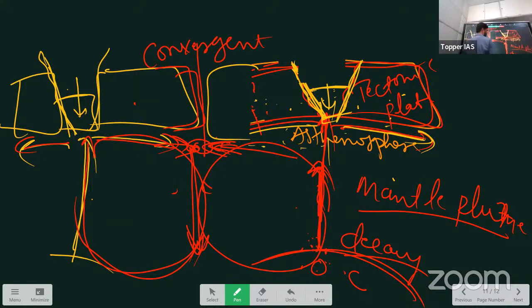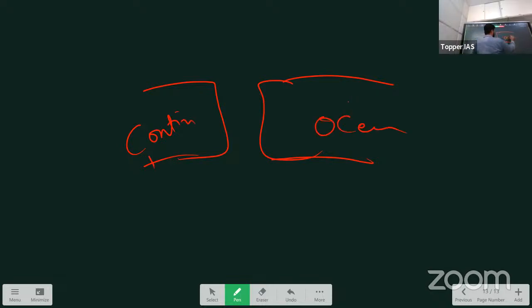Convergent plate. Okay, so let us take up this in another slide. Two boundaries are coming together and colliding, right? So here, consider this is a continental part. This is the land part. This is the oceanic part. The oceanic part has sima, magnesium. Magnesium is denser, meaning stronger.